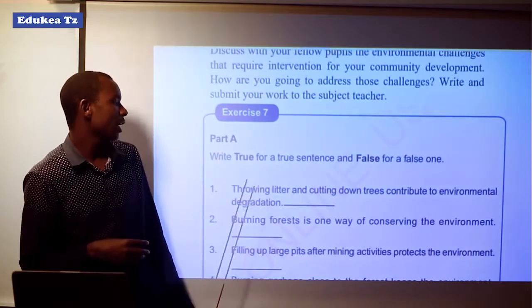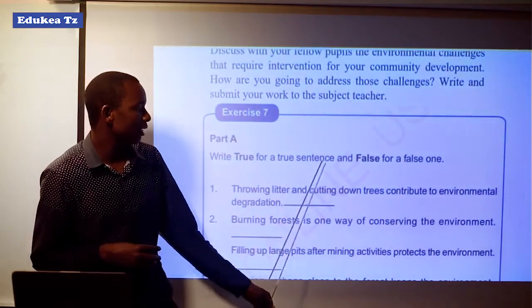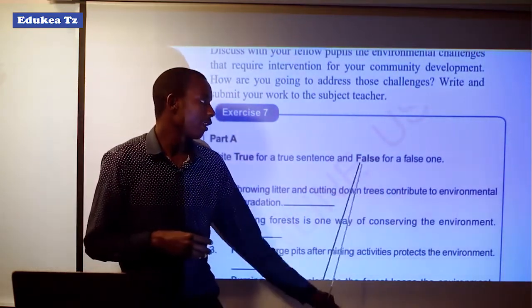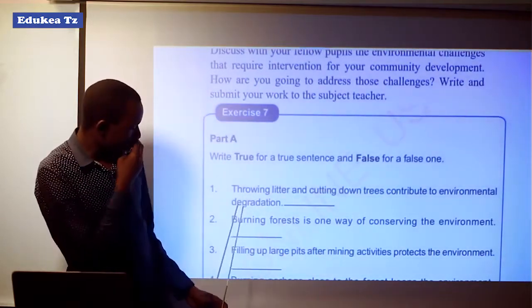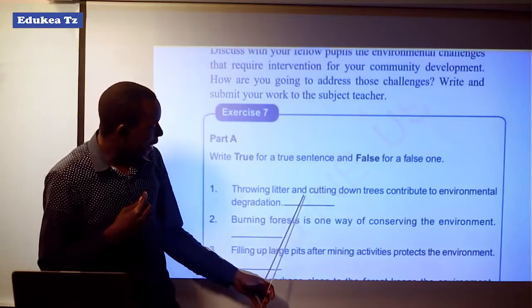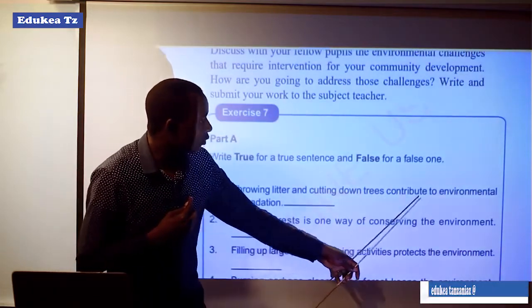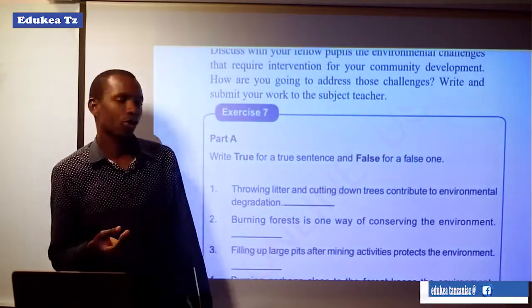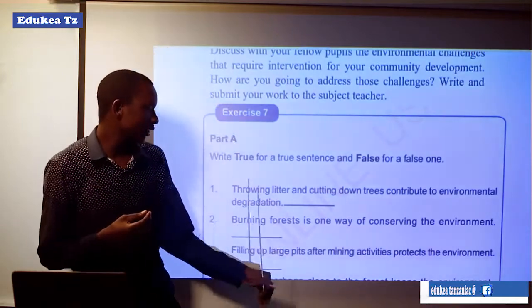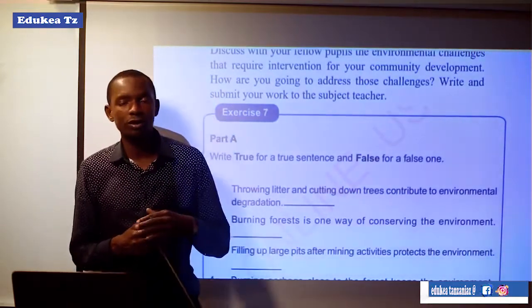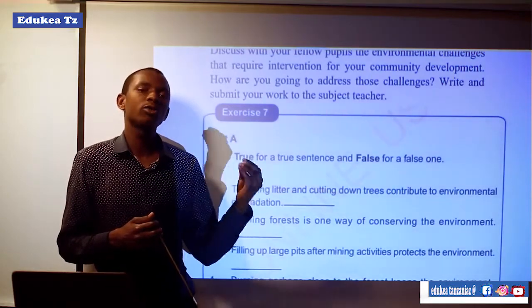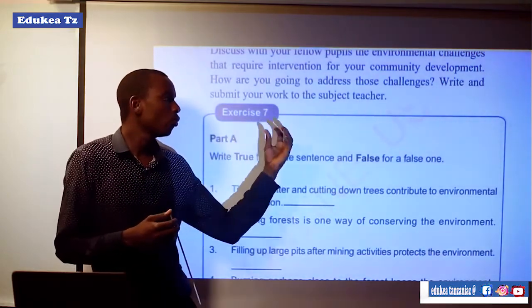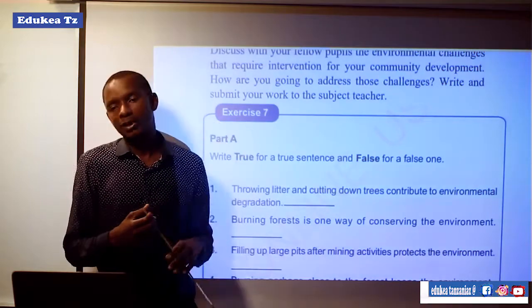There is part 1: write true for a true statement and false for a false one. The first one is: littering and cutting down trees contribute to environmental degradation. You have to answer whether it is true or not, according to the knowledge which you got through the whole chapter.